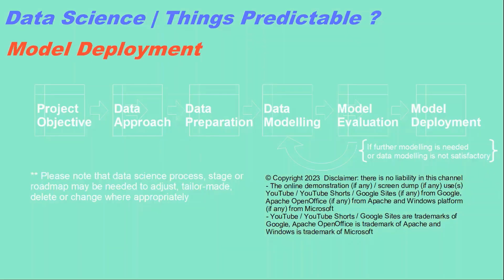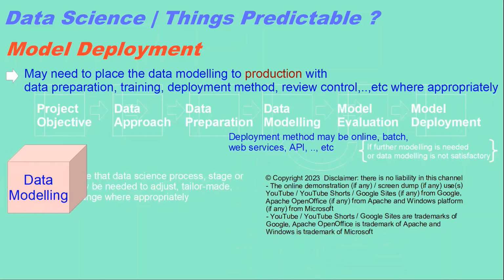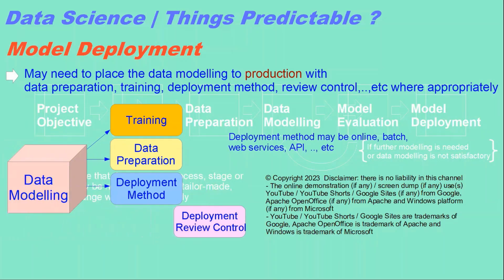Model deployment. May need to place the data modeling to production with data preparation, training, deployment method, review control etc. where appropriate. Deployment method may be online, batch, web services, API, etc.